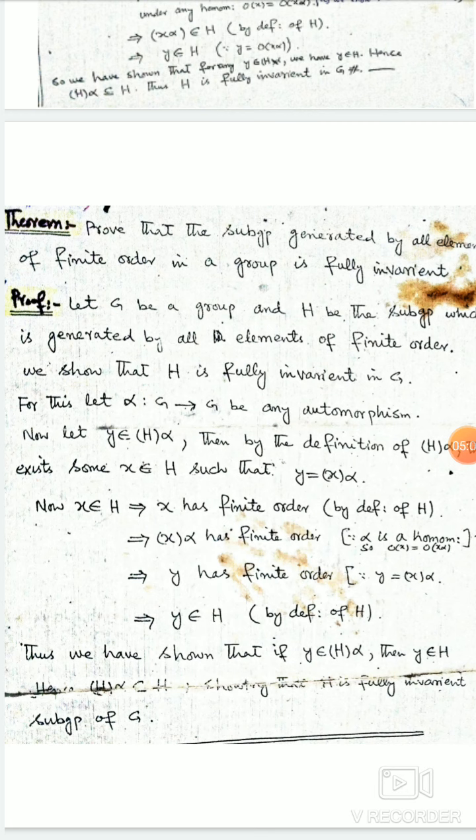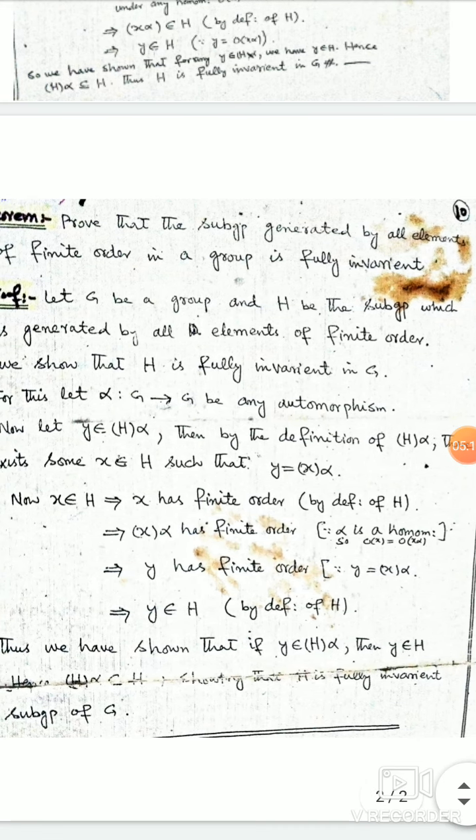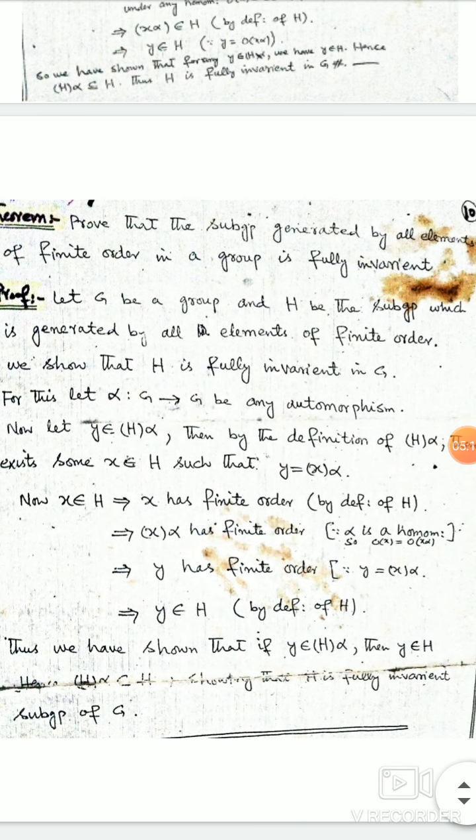For this, let alpha from G to G be any automorphism, and now let us take an element y belonging to H under alpha. So by the definition of H under alpha, there exists some x belonging to H such that y is equal to x under alpha.